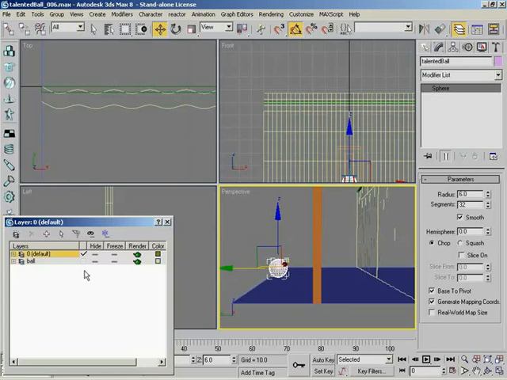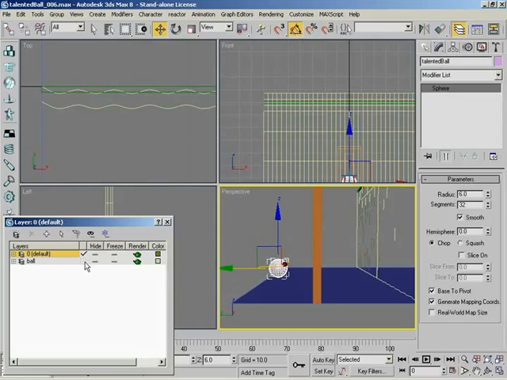The reason that's important is if you create your layers beforehand, like if you start off your scene by creating a few layers, let's say you know that your scene is going to have a chair, and a table, and maybe a room around it, and you create those layers first, if you don't pay attention to where that checkbox is, you'll be adding those objects into the wrong layer. And that's not really a problem. You can remove and add them into other layers later down the road. But just keep in mind that when you see that check on a particular layer, that is the layer to which new objects will be added.